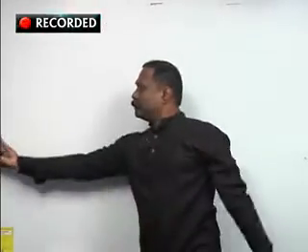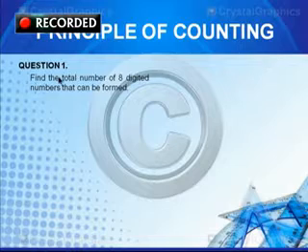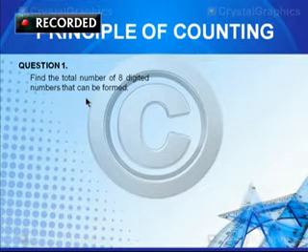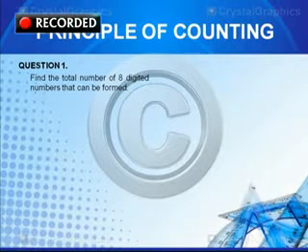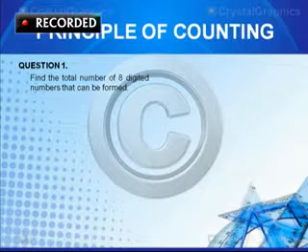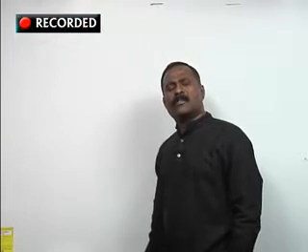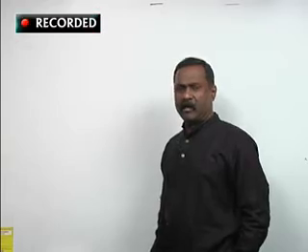Okay, now the first question here: find the total number of 8-digit numbers that can be formed. Very simple question. Nothing else is given, a single sentence. Then what must be your thinking?